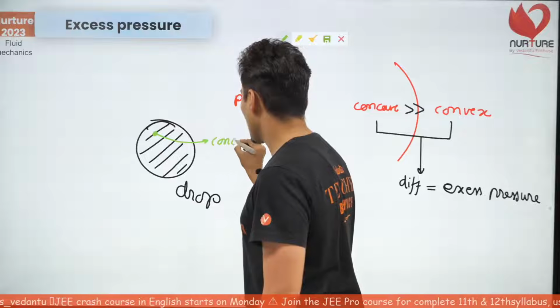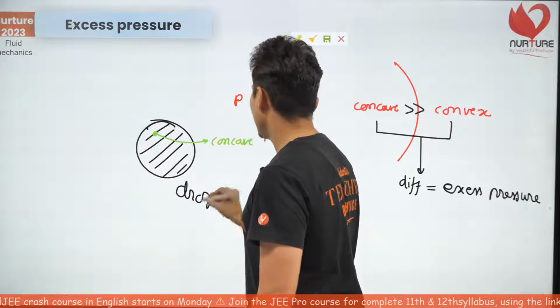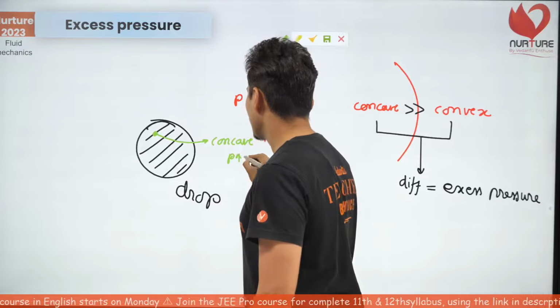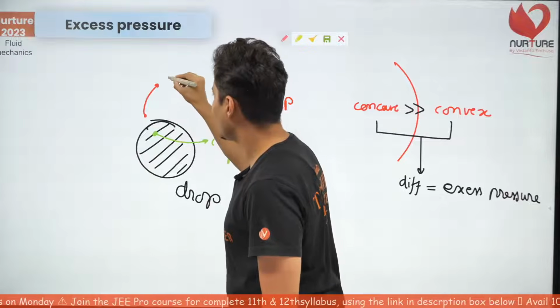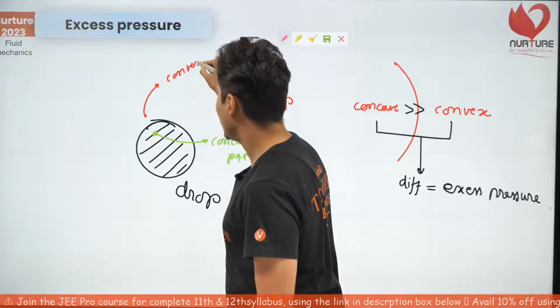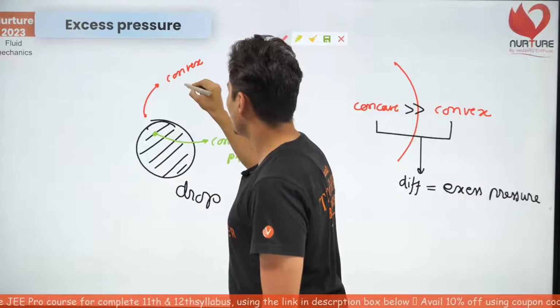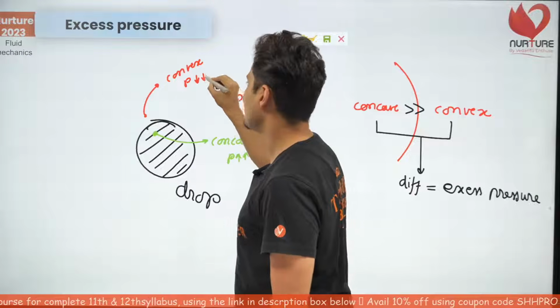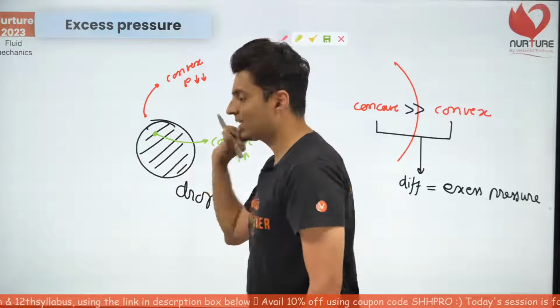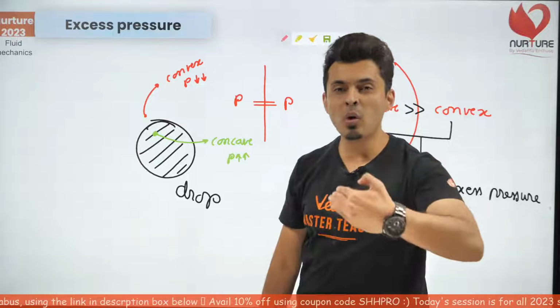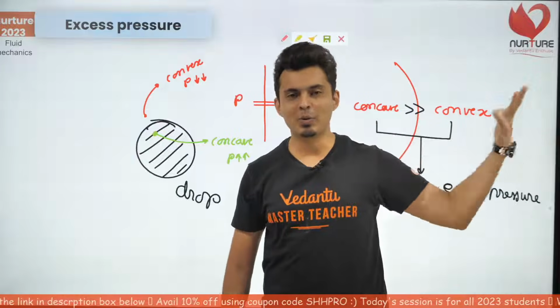So if it is on the concave side, obviously the pressure should be more. And the outer part, which is air, is on the convex side, so the pressure should be less. So the pressure inside a drop is more than the pressure outside.